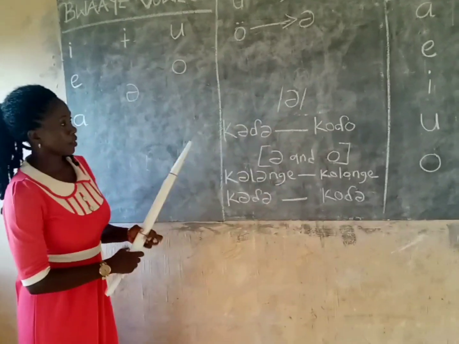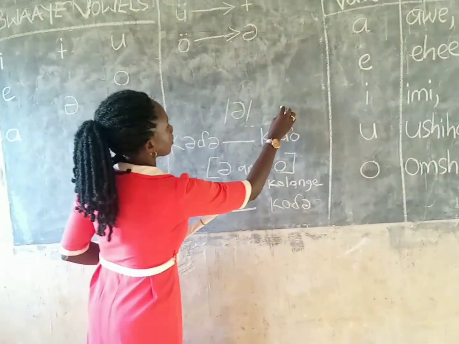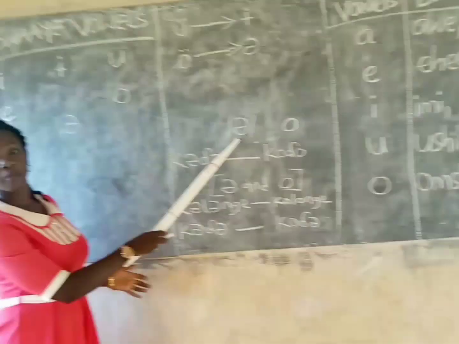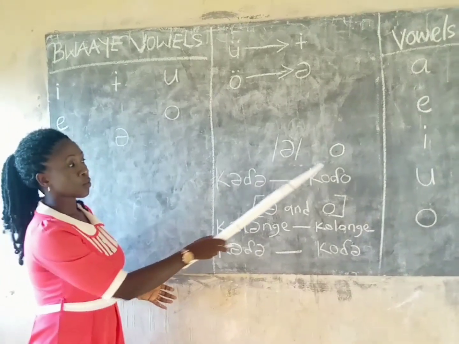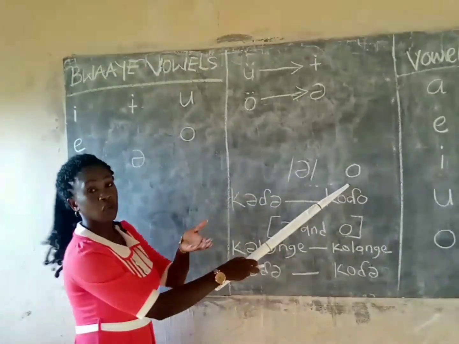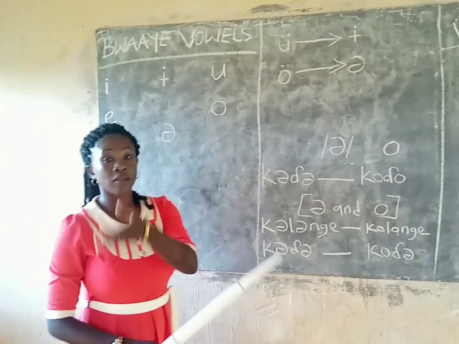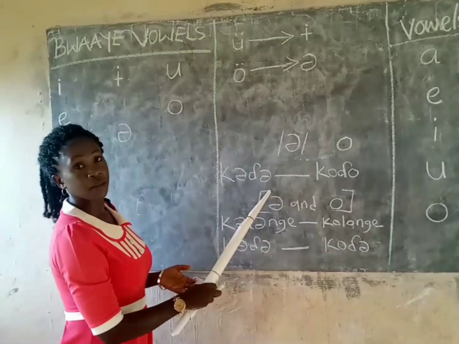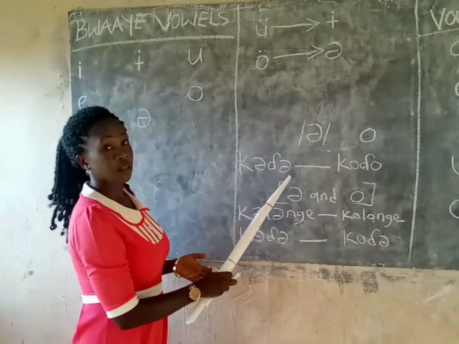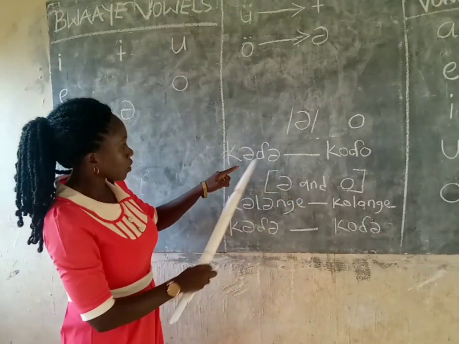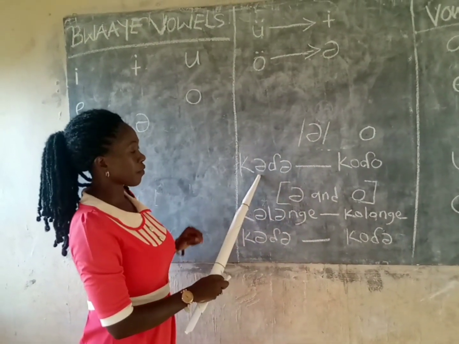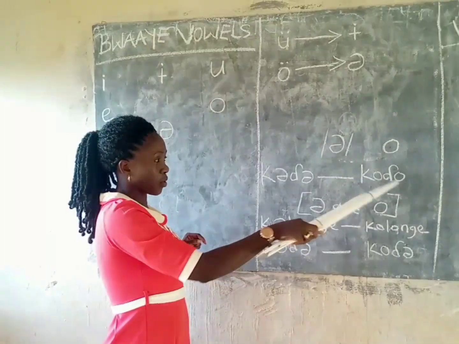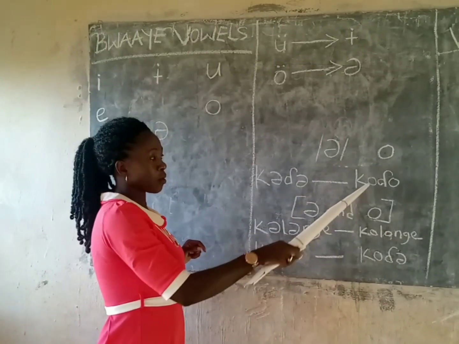So if you use o in place of the shwa, it will give you a different thing. It will either take you to Hausa language and give you a Hausa word. We have kada. If you use o here in place of the shwa, it will give you kodo. That's a Hausa word, kodo. Kada, kodo.